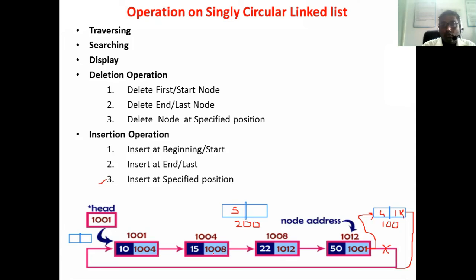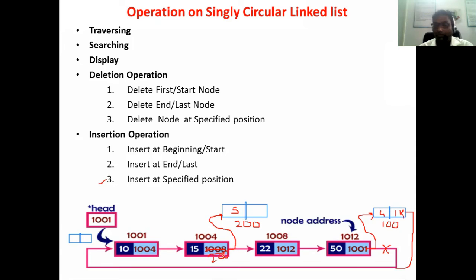The address field of the node whose address is 1004 is 1008. So instead of 1008 we need to add 200. Instead of here we can add the 200. So the link will be like this. So we need to have a 200 here.